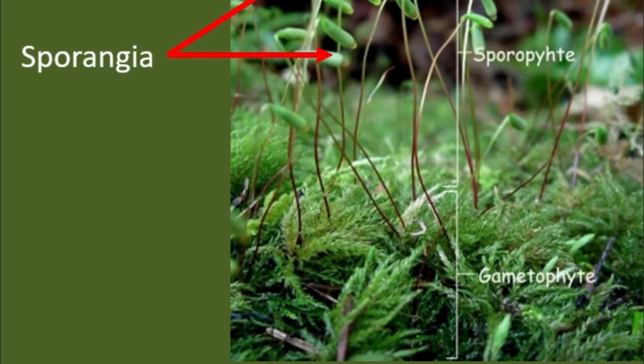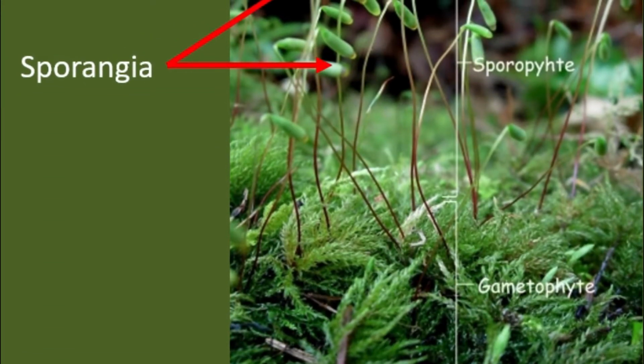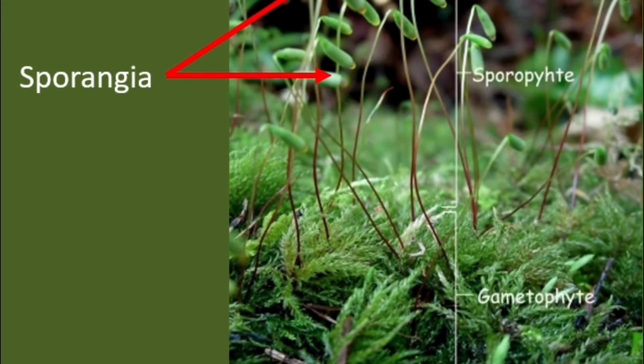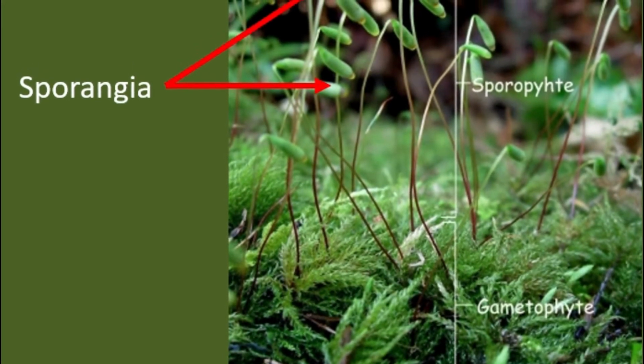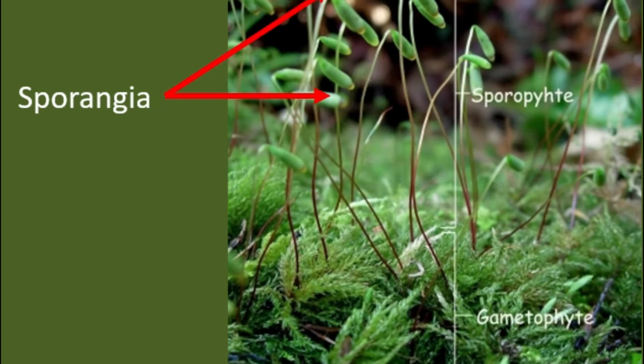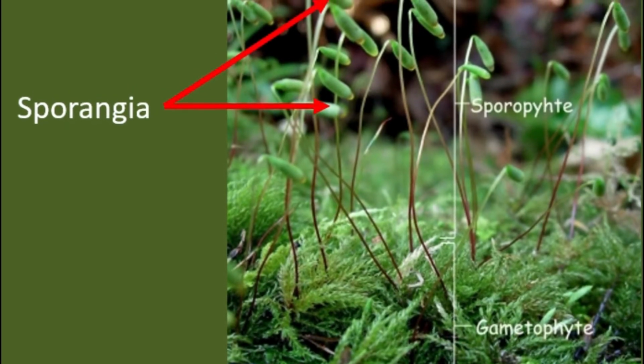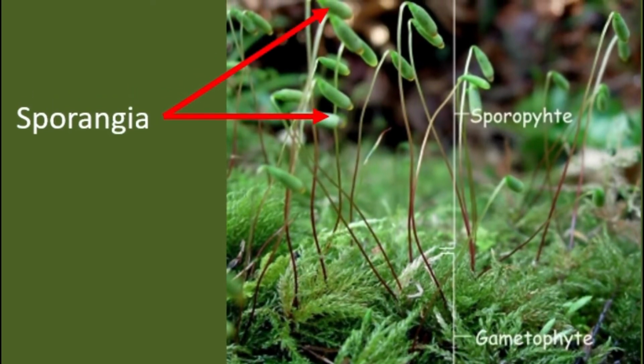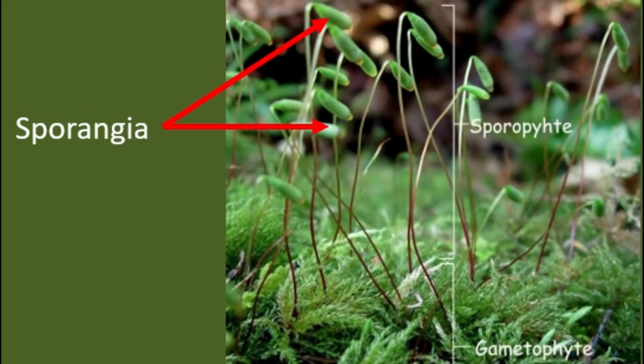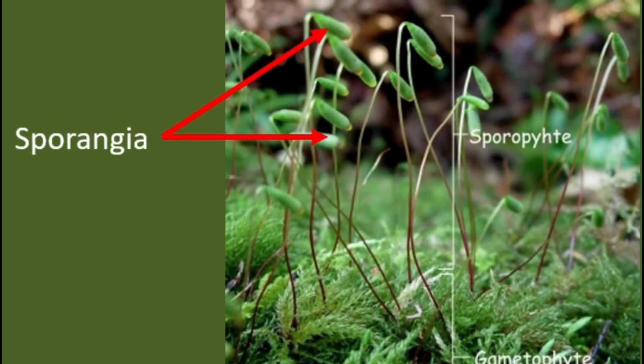Spores are released into the environment when conditions are right and then germinate into a haploid gametophyte. The gametophyte makes gametes, and the female gametophyte harbors the egg, while the male gametophyte makes sperm. Sperm travels to the egg where fertilization occurs, and a young sporophyte germinates out of the zygote.